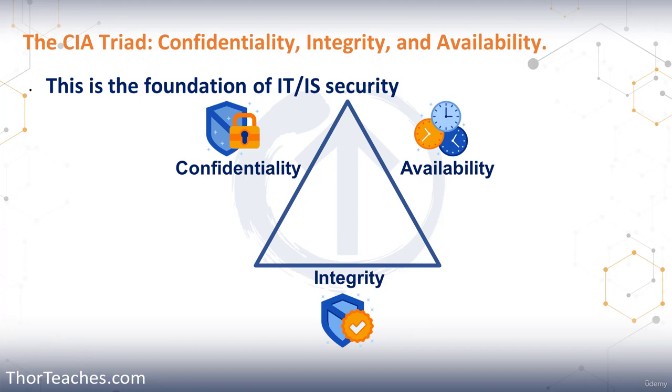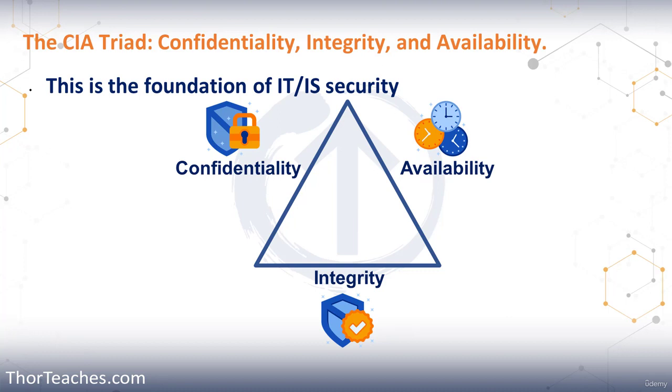Then we have integrity. That is making sure that the data is accurate and complete. And again here, we can do that through access control, logging, hashes, digital signatures, backups, and encryption. Now, if we don't do that, that could lead to loss of compliance, hardware failure, fraud, inaccuracy, and losses. Again here, this could put us out of business.